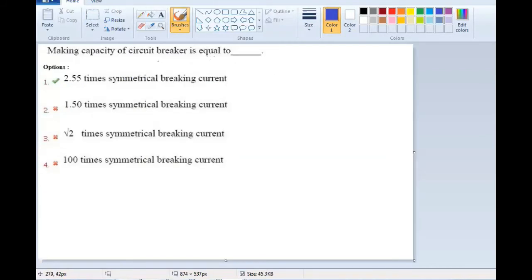Making capacity of a circuit breaker is equal to 2.55 times the symmetrical breaking current. Here 2.55 is root 2 multiplied by 1.8. Multiplication with root 2 converts the symmetrical breaking current into a peak value, and multiplication with 1.8 includes the doubling effect. So root 2 into 1.8 gives 2.55. To get the making capacity of the circuit breaker, multiply 2.55 with the symmetrical breaking current.